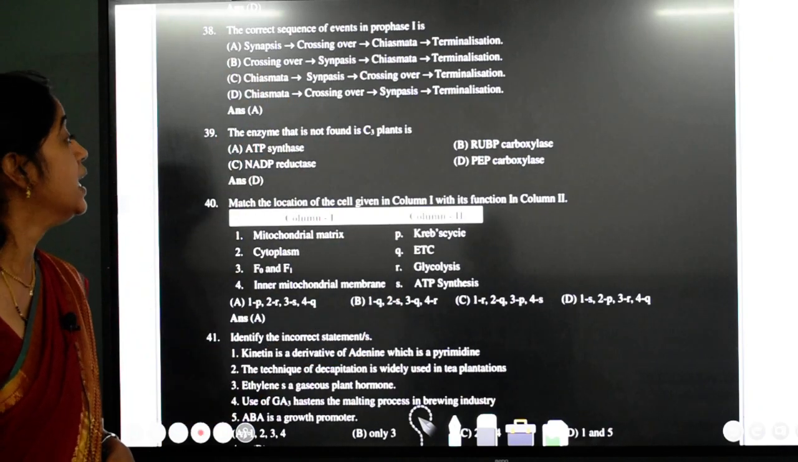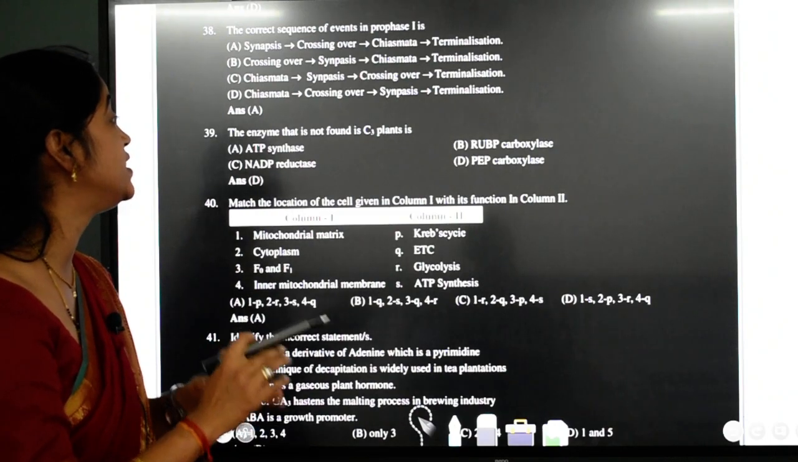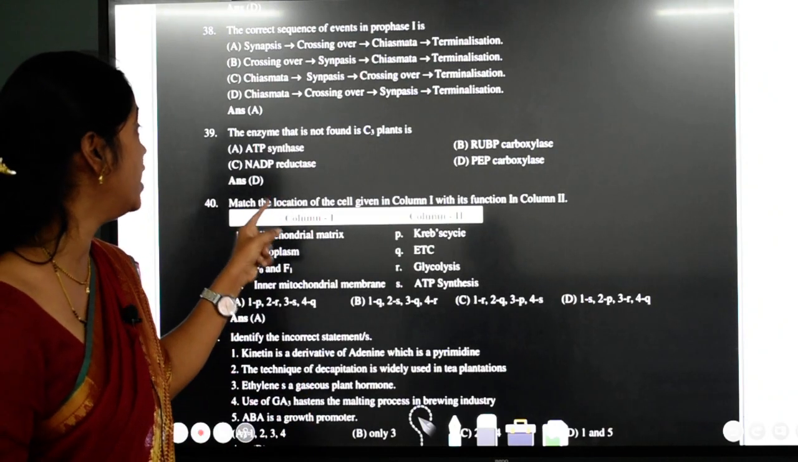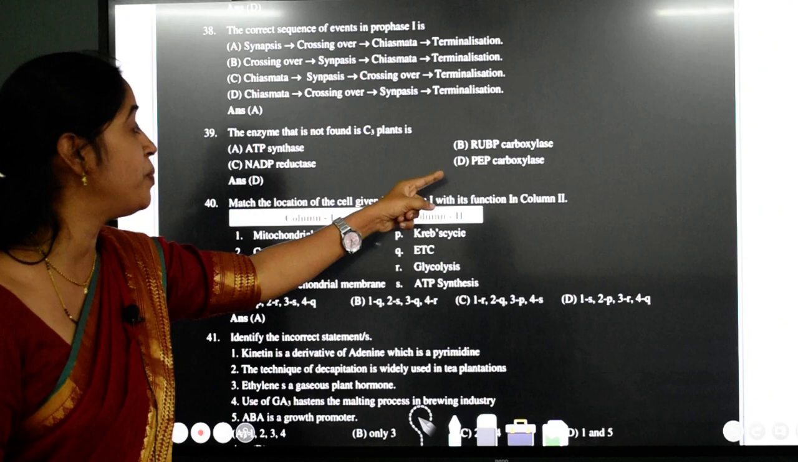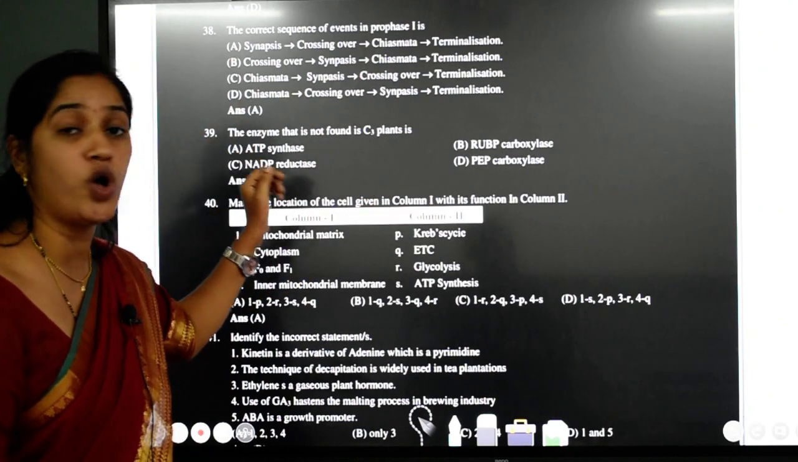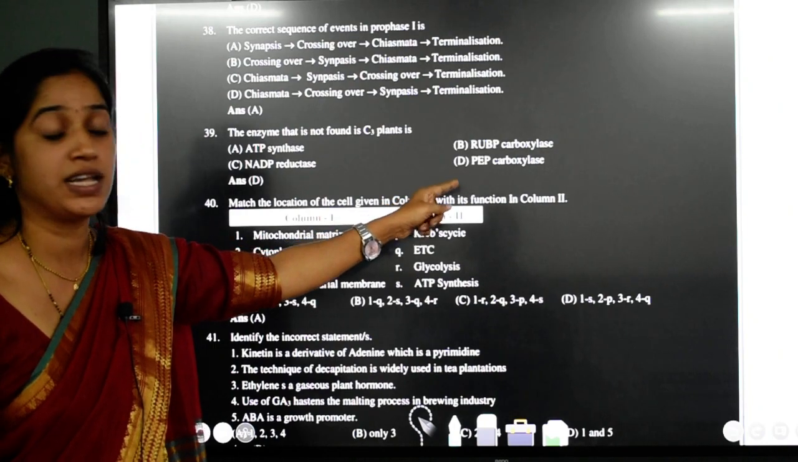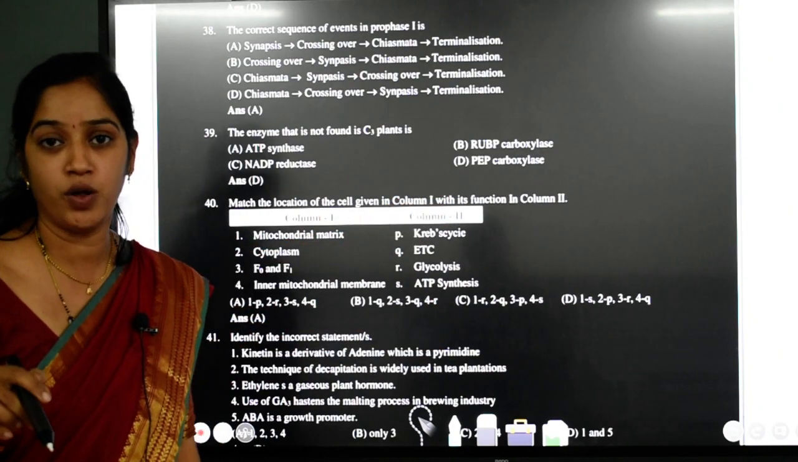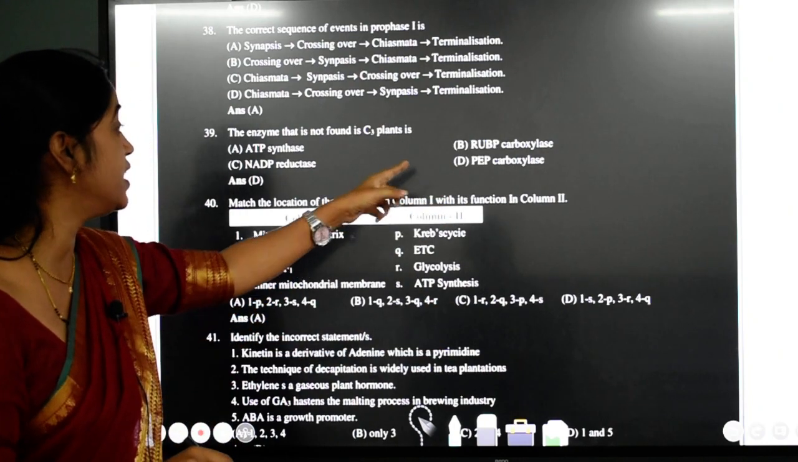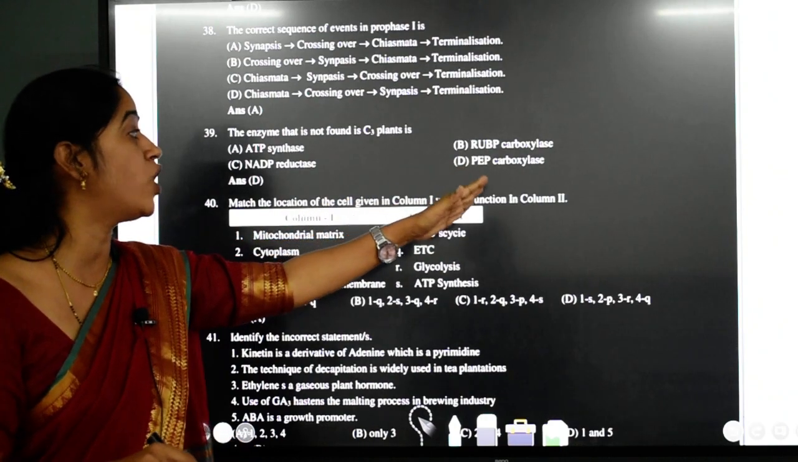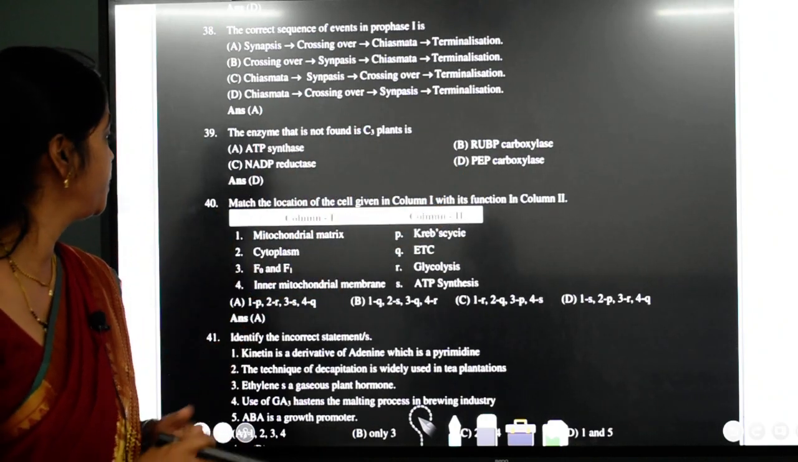39th question. The enzyme that is not found in the C3 plant is, see here, ATP synthase, RuBP carboxylase, NADP reductase, all you find in the C3 plant. But PEP carboxylase, this you find in the C4 plant. Okay, so the answer here is D. You don't find PEP carboxylase in C3 plants.